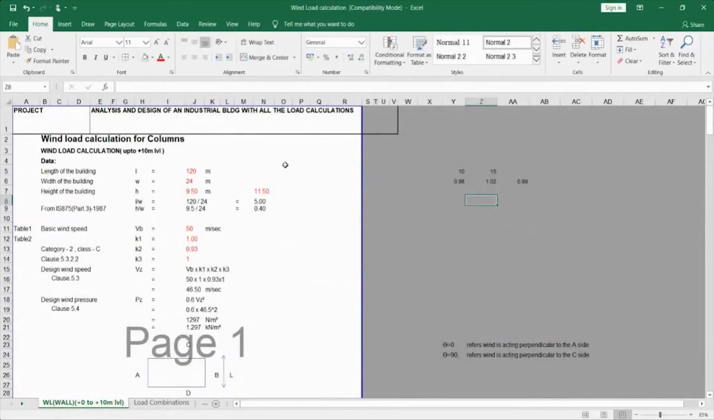Is my Excel sheet visible, Kaushik? Yes, Anu, we can see the Excel sheet as well. Okay, fine.